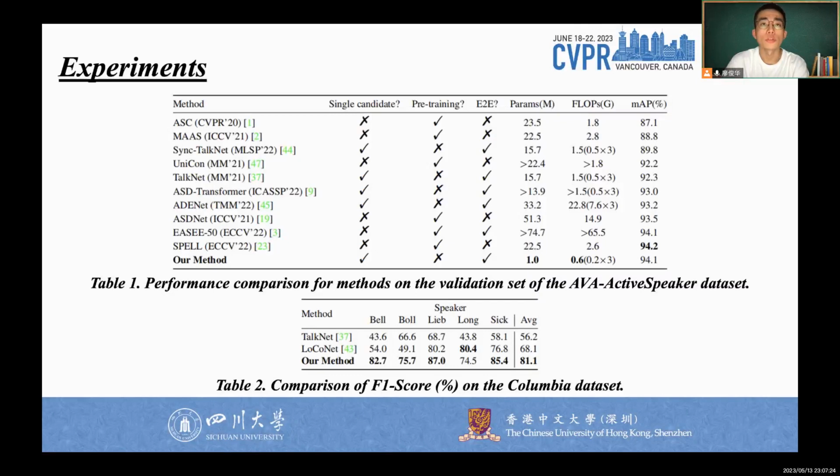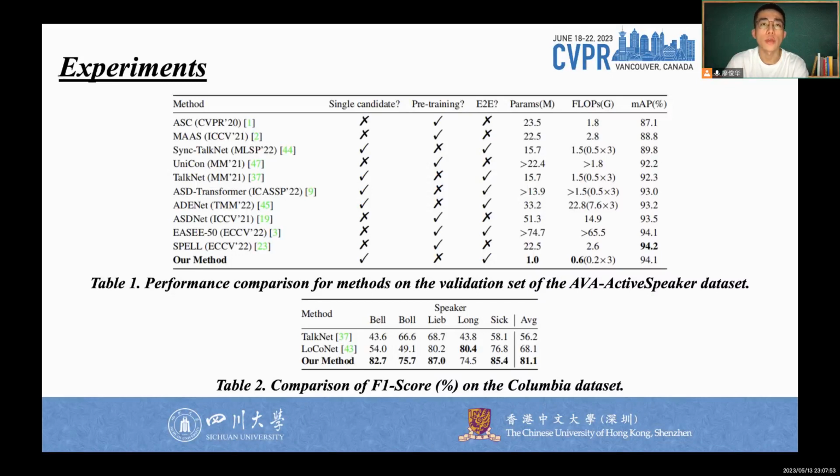The performance of the proposed framework is compared with that of other active speaker detection methods on the AVA active speaker validation set, and the results are summarized in Table 1. The mAP of the proposed method reached 94.1%, which is only slightly inferior to the 94.2% of the state-of-the-art method, with 23 times fewer model parameters and 4 times fewer computations.